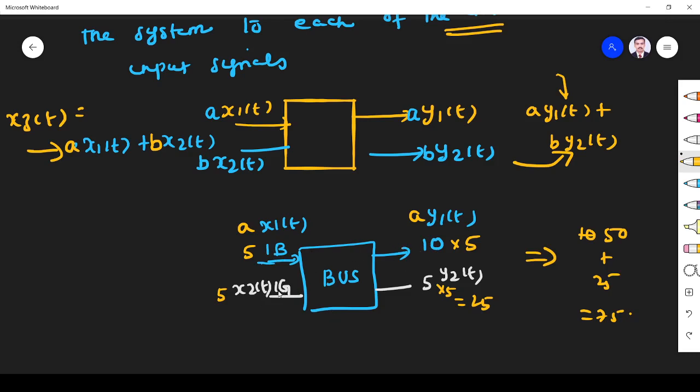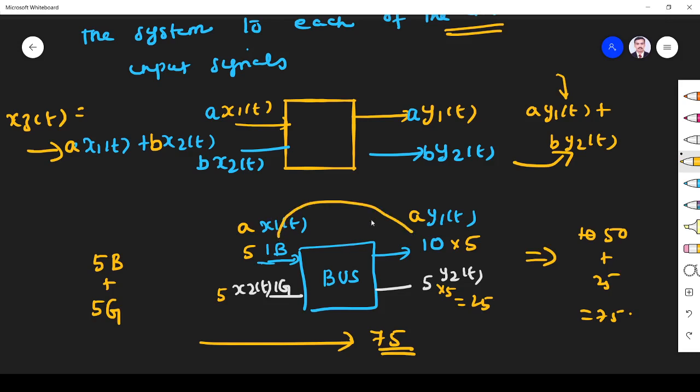If for one girl it is 5 rupees, then for 5 girls it is 25. Suppose 5 boys and 5 girls boarded the bus at the same time, he should have got 75 rupees, right? Then the system is said to be linear. If I give one input and get one output, and I give multiples of the same input, the output should be multiplied correspondingly. Similarly, for a different input, the same thing should happen. If both occur at the same time, the output must be added.